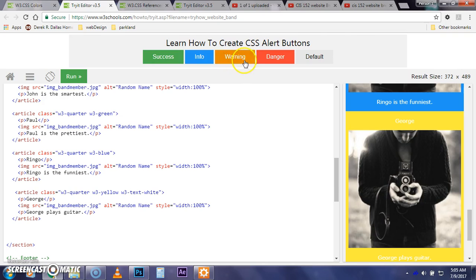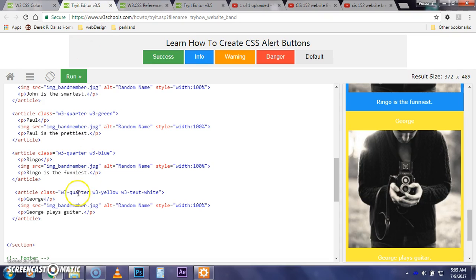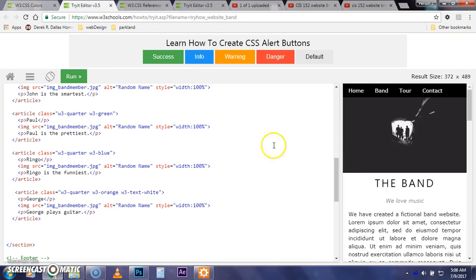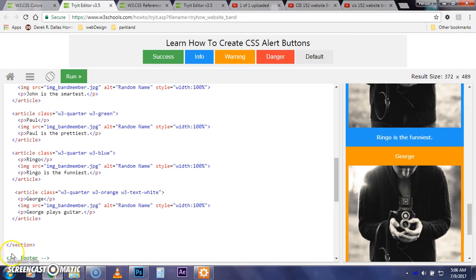Maybe this orange would be a nice choice. So let's look at that orange, and I'll go with that instead. So instead of yellow, I'll just put in orange. Run that and see what we get. There we go. That's better. All right, so we've been working with this. We're going to work with some other changes in the next video.